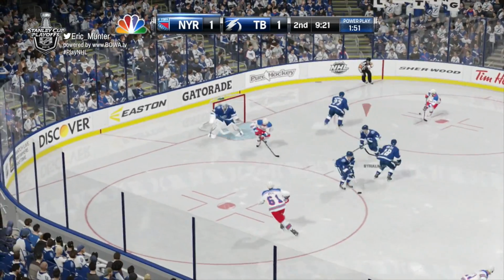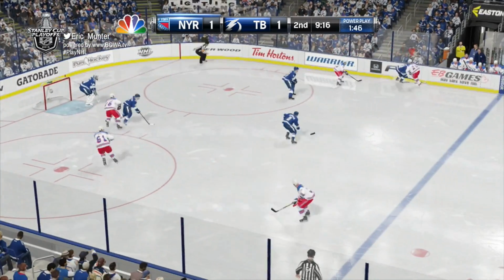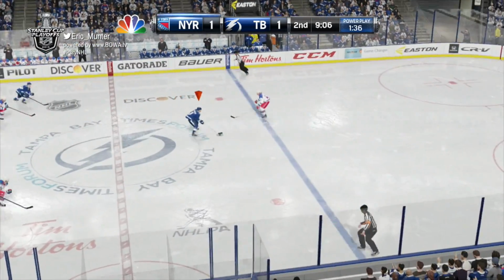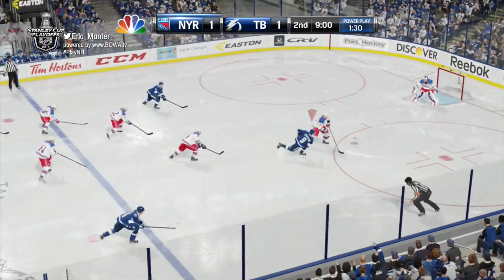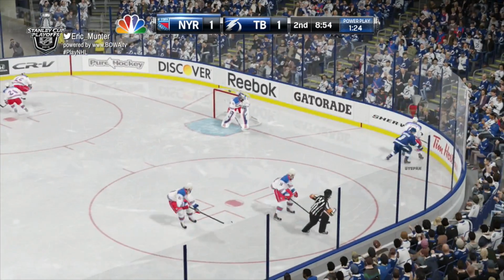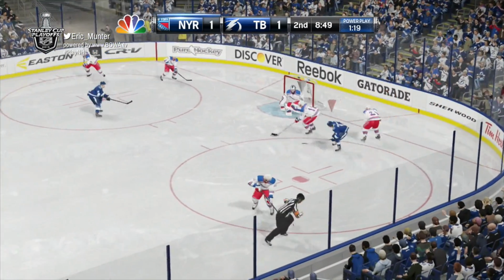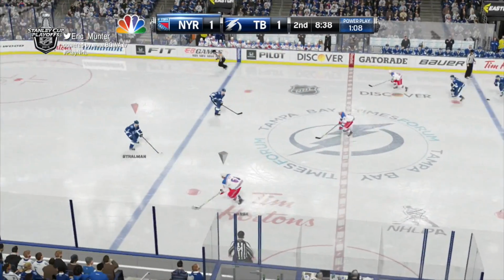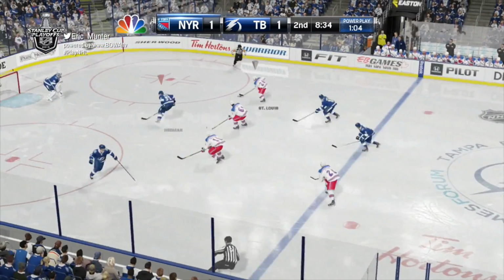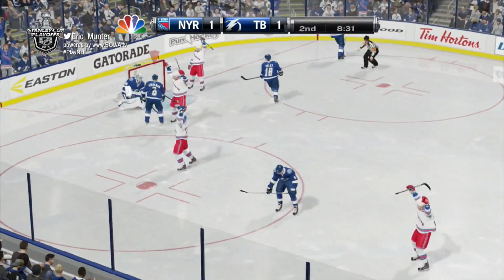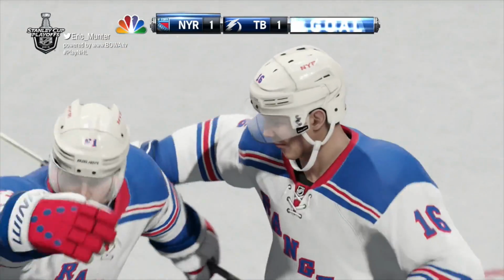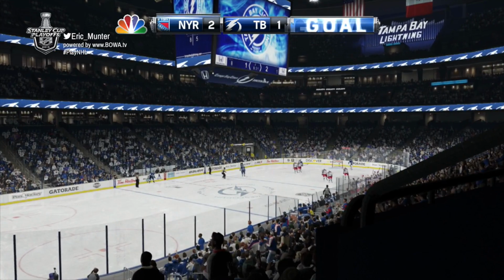It's Rick Nash shooting just wide of the top of the net. Boyle, he's hit at the point, taken away by Tampa, and now it's Johnson one-on-one. Johnson, shorthanded, makes a move. He shoots off the glove of Lundqvist. Step on to Brassard. Brassard, pestered from behind, got to St. Louis and got it back up ahead to Nash. Rick Nash, St. Louis, back over Brassard. He scores! It's a power play goal! And the New York Rangers lead it 2-1.